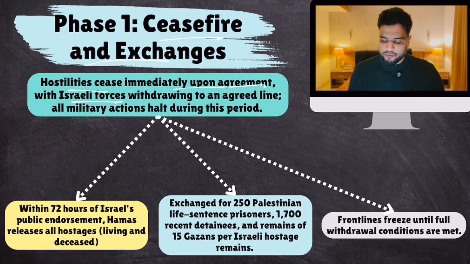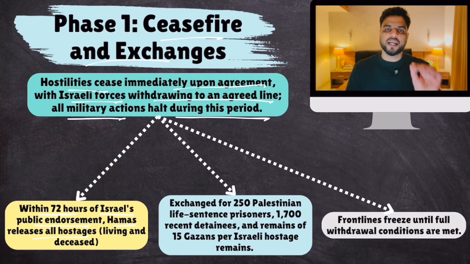Israeli forces will withdraw to an agreed line, will get out of Gaza. All military actions halt during this period. This is step number 1. Within 72 hours of Israel's public endorsement, Hamas releases all hostages. Within 72 hours of Israel saying we accept this plan, Hamas should release all hostages.